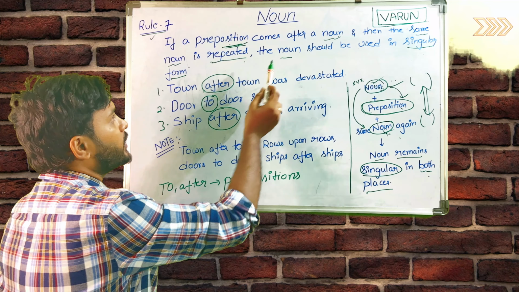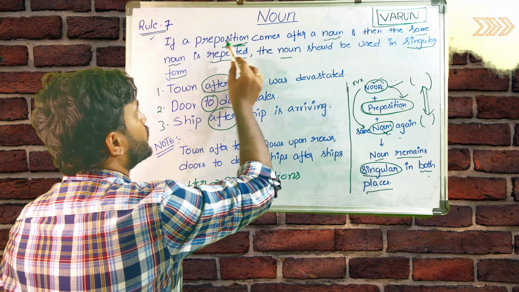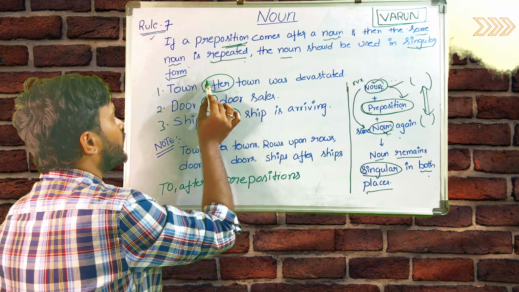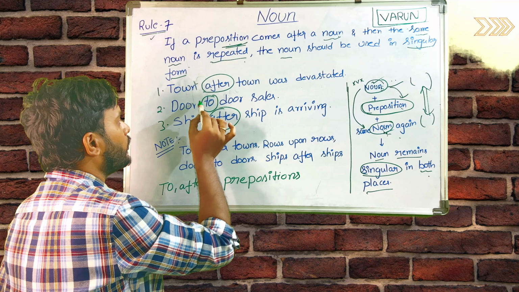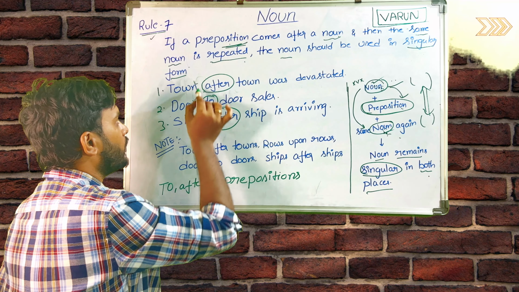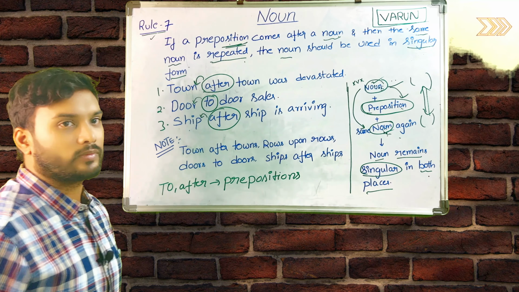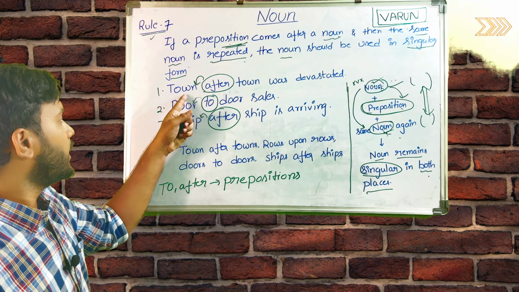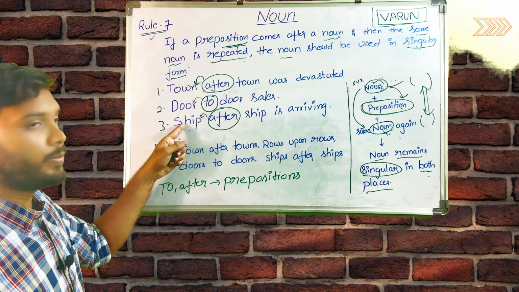So, as we said, a preposition comes after a noun. So, here this preposition came after a noun. Door is a noun, ship is a noun, town is a noun.